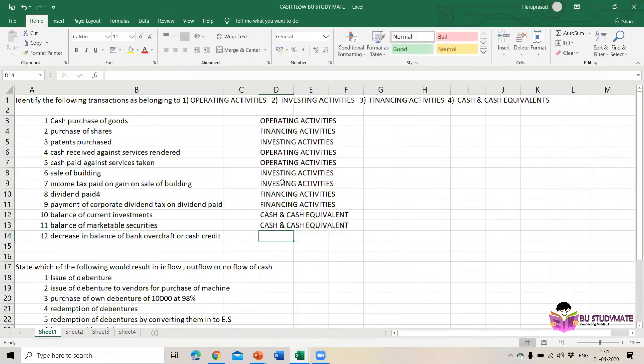Then decrease in balance of bank overdraft or cash credit. Decreasing means you are paying the loans, and payment of loans comes under financing activities. I think you have cleared your doubts, and don't get confused because the same part will come in the question also.